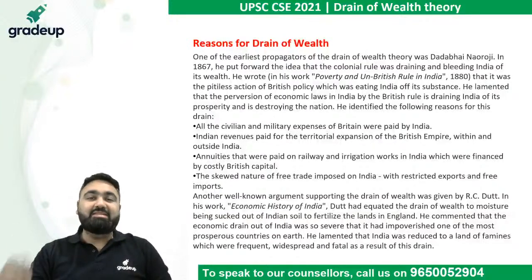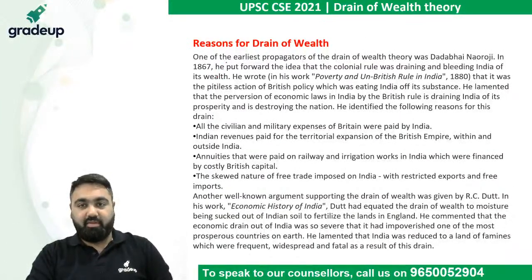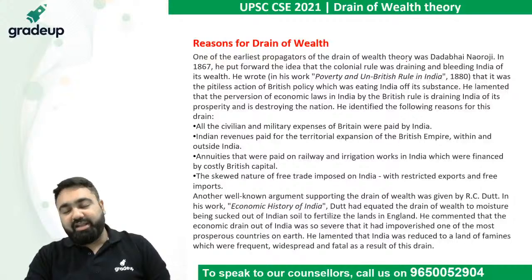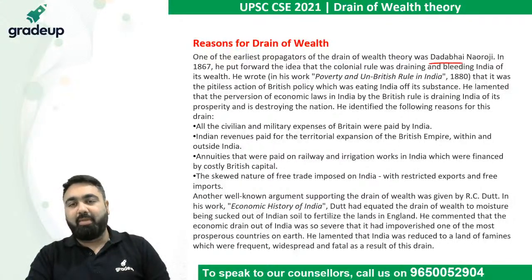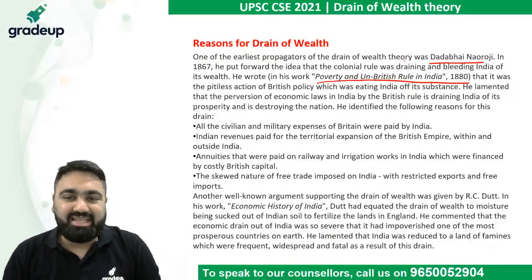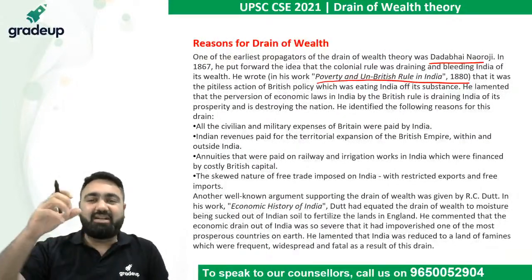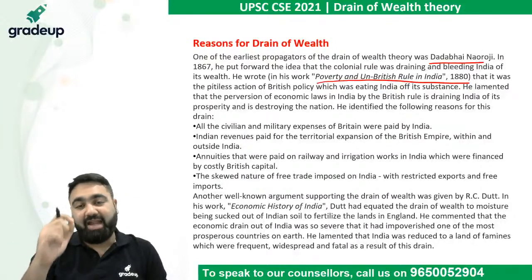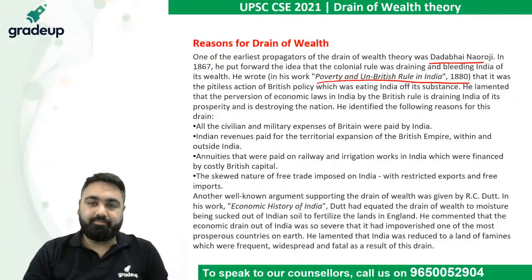Now, there were many reasons for the drain of wealth. One of the earliest people who gave this theory was Dadabhai Naoroji. He wrote a very famous book called Poverty and Un-British Rule in India in 1880. He talked about the British policies which are eating India, which are taking money from India at every single second.